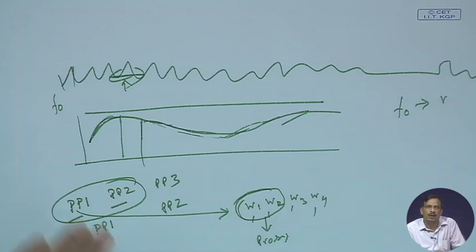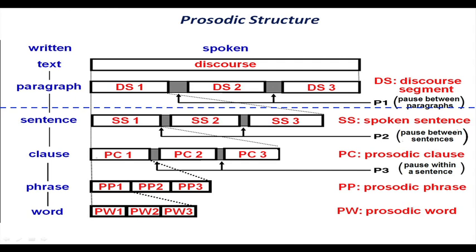Okay. So, I start from utterance. In text it is a sentence, in spoken it is utterance. So, utterance consists of prosodic clauses. Prosodic clause consists of prosodic phrases. Prosodic phrase consists of prosodic words. Similarly, in text processing: sentence, clause, phrase, word. Okay, later on I will explain in one diagram.